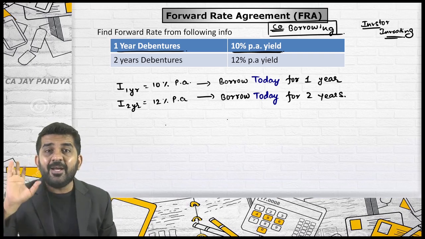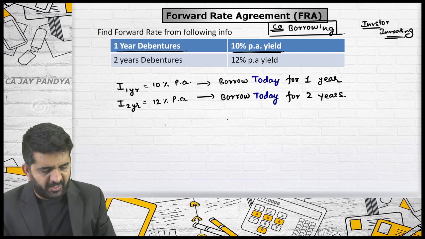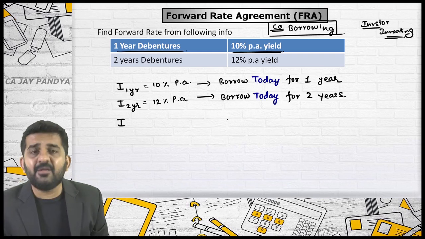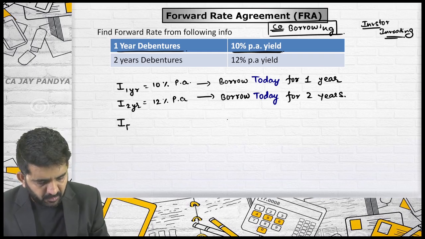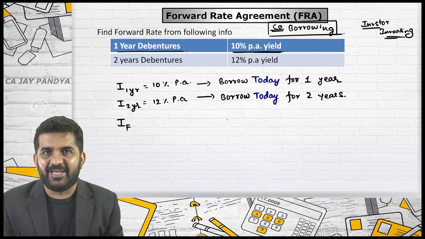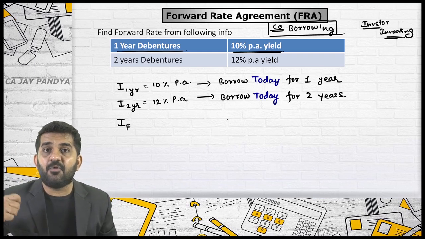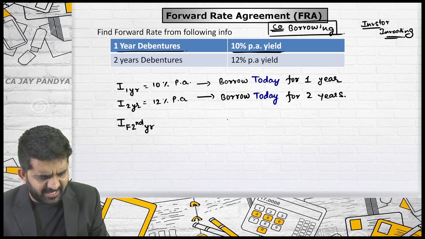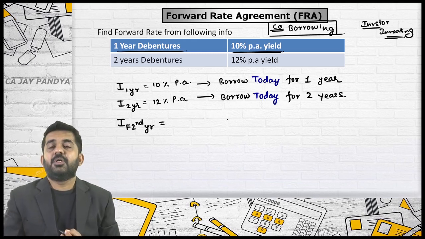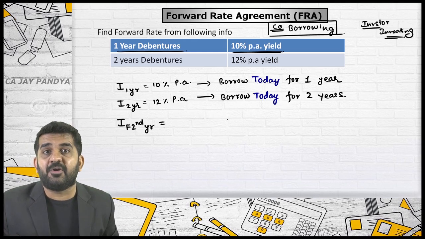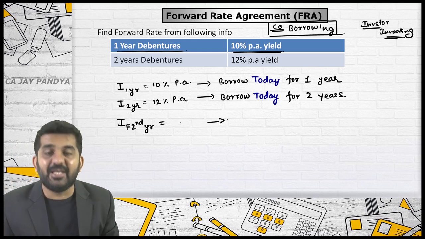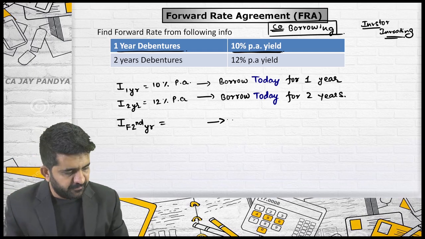That's all right. Try to understand what they are telling us to find out. They are telling us to find out the interest forward rate for the second year. So whatever rate we are finding out, try to understand what it is.